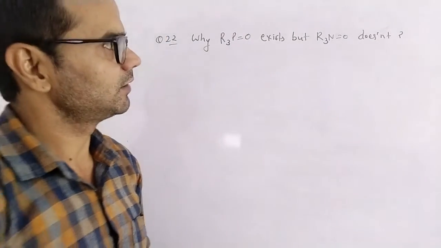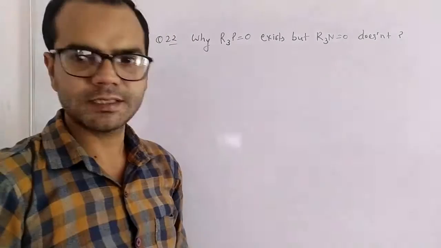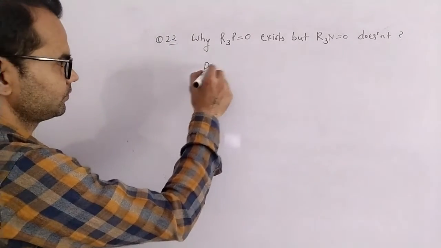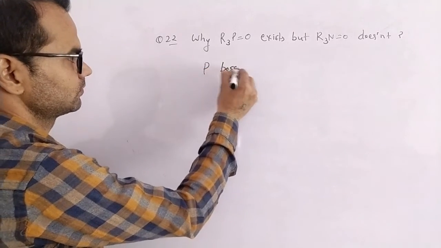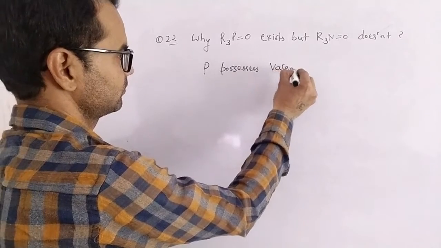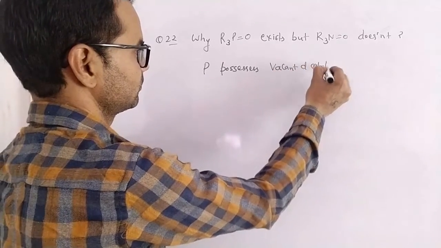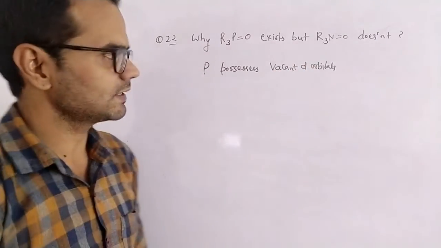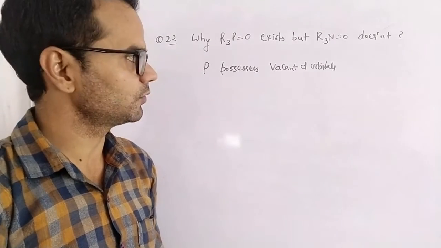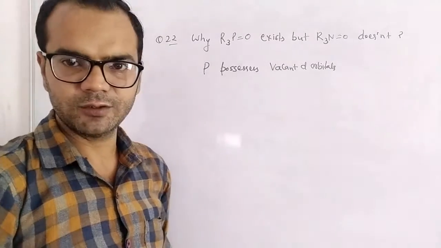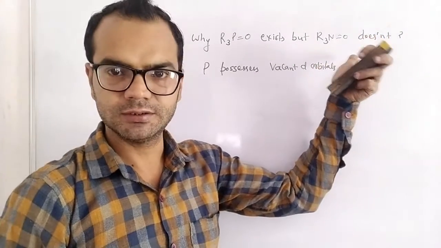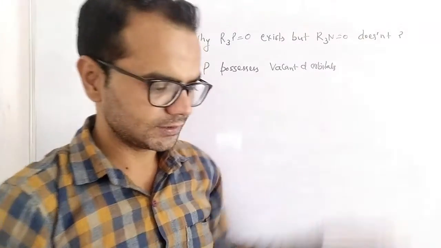So the answer is again based on the presence or absence of vacant d orbitals. So the answer is: phosphorus possesses vacant d orbitals, so it can excite its oxidation state up to 5. But due to lack of vacant d orbitals, nitrogen is unable to excite its oxidation state. Next question is,